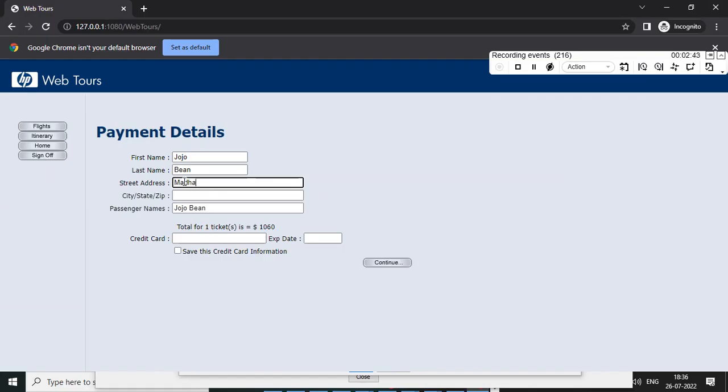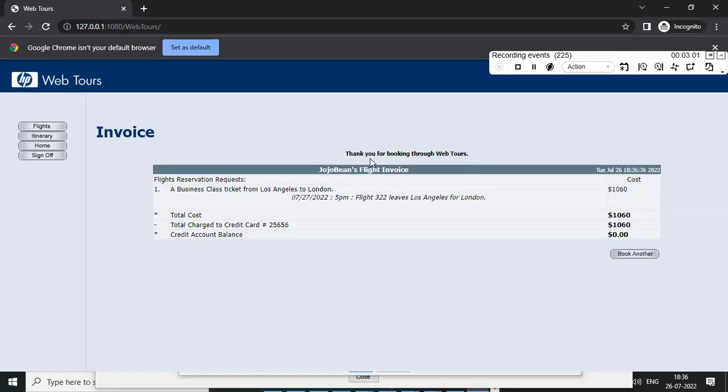I'm giving Madhapur and Hyderabad. You can give any name, anything is fine. Then enter the expiry date of the credit card and click on continue. See, payment is completed. Thank you for booking through the web tour application. The ticket booking is completed.